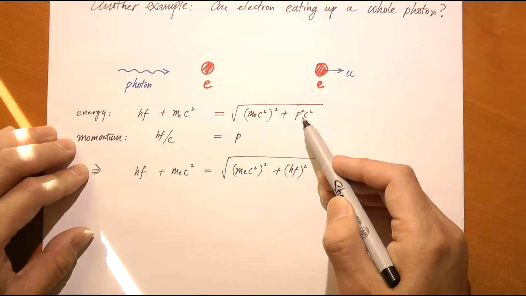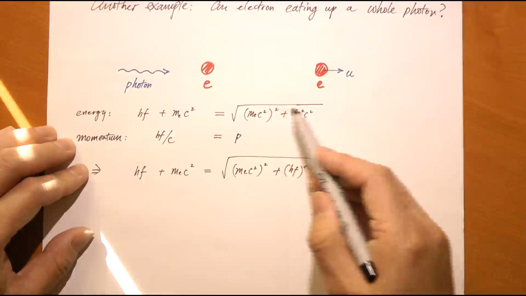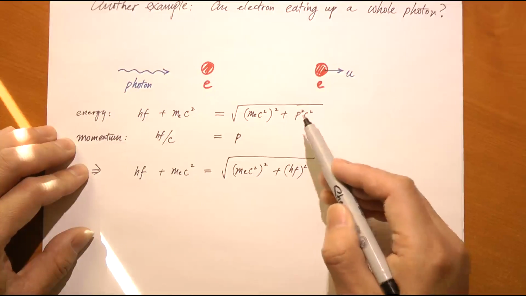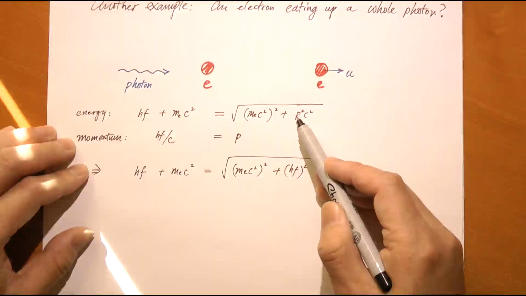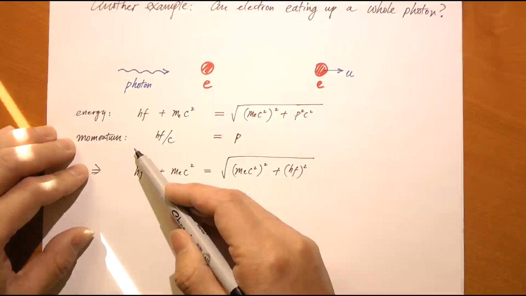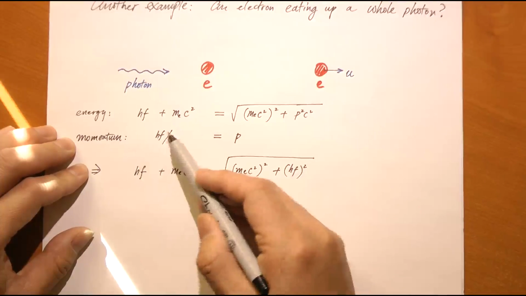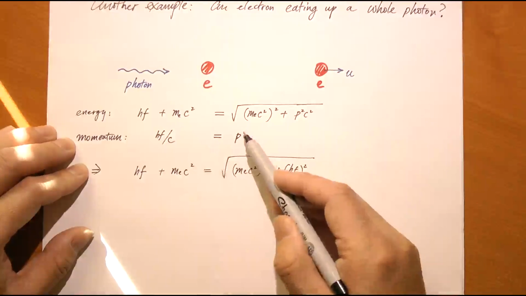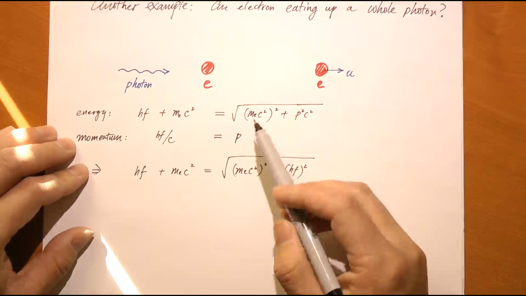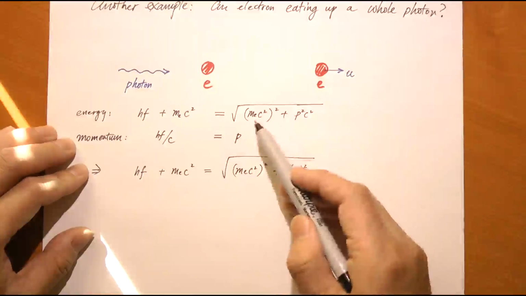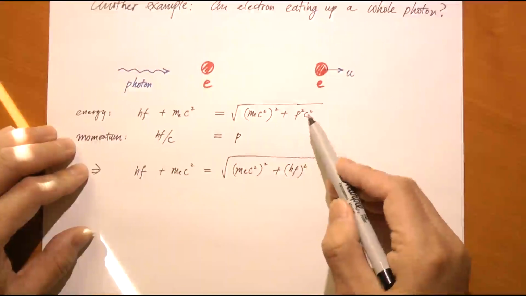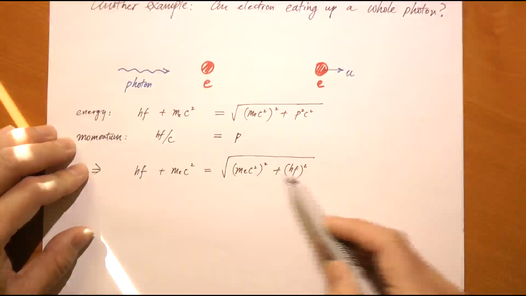And from the energy-momentum relationship, we know this is the total energy when a particle moves with a momentum p. So that's the conservation of energy. And the next equation is the conservation of linear momentum. The incoming momentum from the photon is hf over c, and the outgoing momentum is the electron momentum p. Now, we can easily combine these two equations. pc equals hf. So we replace pc with hf, and that's what we get.